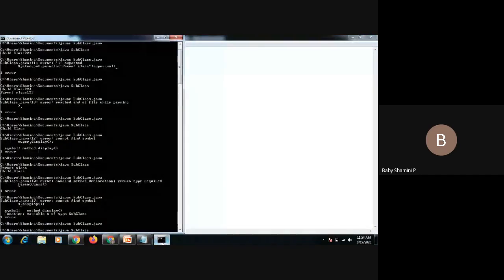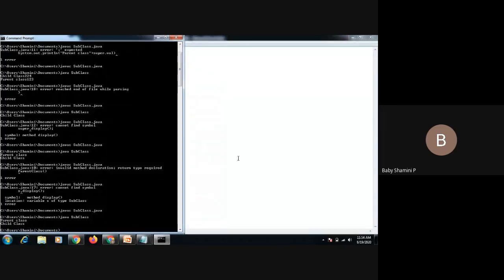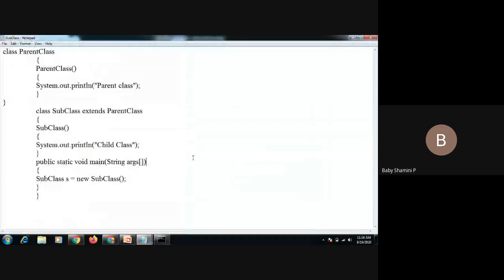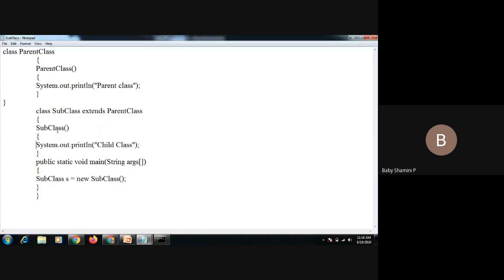So what is the output? Parent class and child class. If it is a no argument constructor, there is no need to give any super keyword. The compiler automatically invokes the parent class and child class, and it displays the answer as parent class and child class. If you want to use super also, you can use it. So we have to give super of, inside the constructor we have to give super.